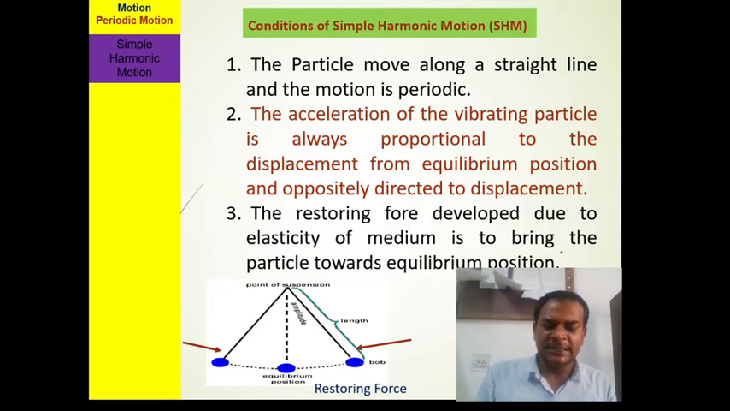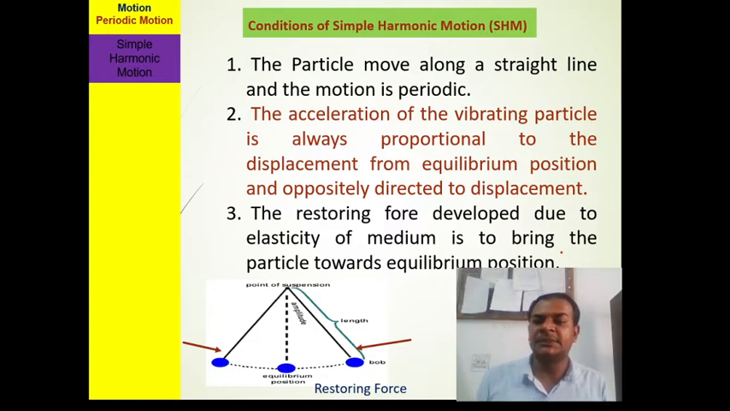A particle moves along a straight line. When is this possible? It is only possible when the displacement angle is small. A particle moves along a straight line, this statement is true in which condition? It is true only when the displacement angle is small.